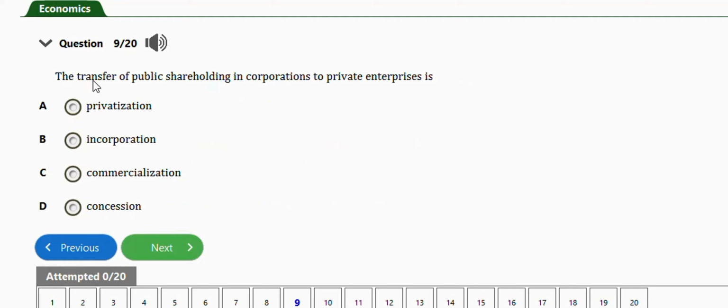It says the transfer of public shareholding in corporations to private enterprises is we have option A, privatization, incorporation, commercialization, concession. The question, let's read it again. It says the transfer of public shareholding in corporation to private enterprises is, so it's very simple. Option A, privatization. Next question is this one.